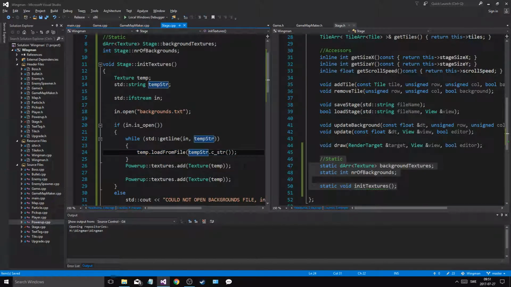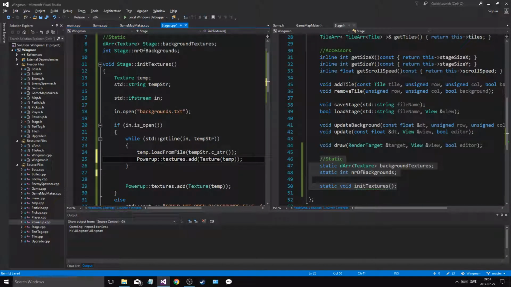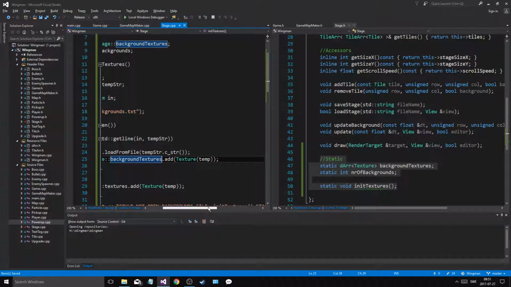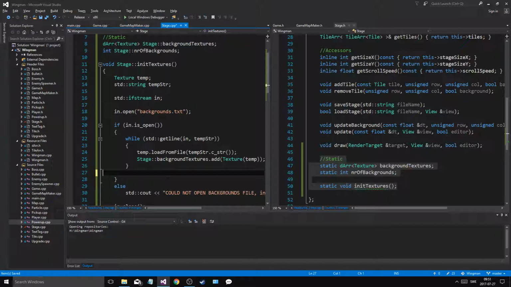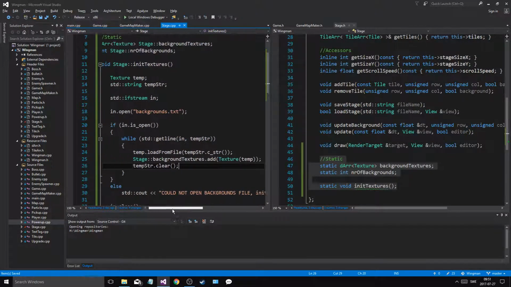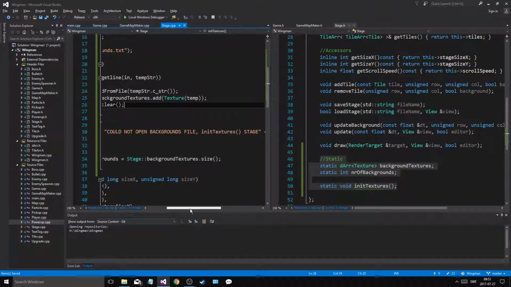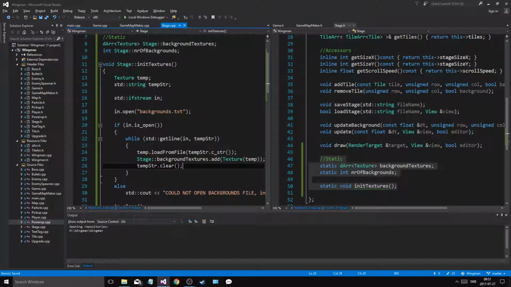We'll just do that, and then we will add a texture to stage background textures, add texture temp. Then we'll do temp str.clear, just like that. So we'll get all the lines and then add them to background textures. That seems fine. And then we'll just close it and set the number of backgrounds. Okay, that's good. So init textures.